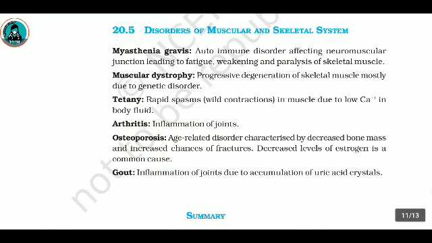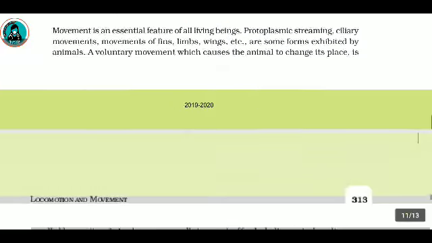20.5 Disorders of muscular and skeletal system. Myasthenia gravis: autoimmune disorder affecting neuromuscular junction leading to fatigue, weakening, and paralysis of skeletal muscles. Muscular dystrophy: progressive degeneration of skeletal muscle mostly due to a genetic disorder. Tetany: rapid spasms and wild contraction in muscle due to low calcium ions in the body fluid. Arthritis: inflammation of joints. Osteoporosis: age-related disorder characterized by decreased bone mass and increased chances of fractures. Decreased levels of estrogen is a common cause. Gout: inflammation of joints due to the accumulation of uric acid crystals.